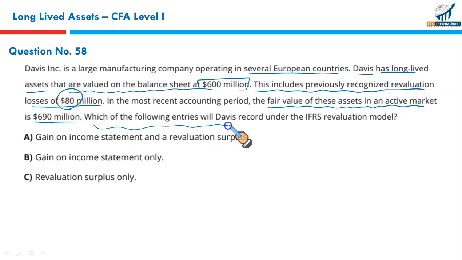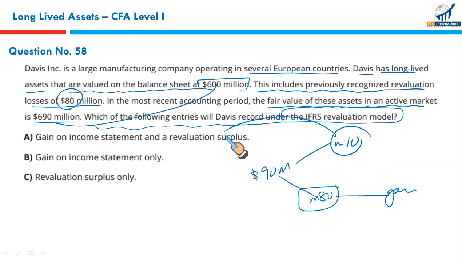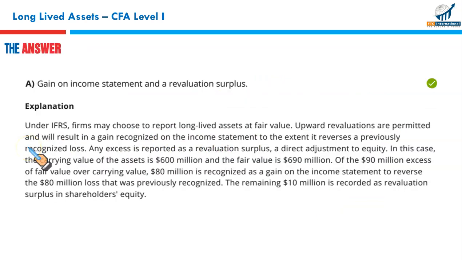Which of the following entries will Davis record under the IFRS revaluation model? Since we are going to value upward by $90 million, out of this, the $80 million which was previously recognized will now be reversed as a gain on the income statement. The remaining 10 million will be reported as a revaluation surplus. So an 80 million gain will reverse the previous write-off, and the surplus of 10 will be reported as revaluation surplus. A is the right answer.